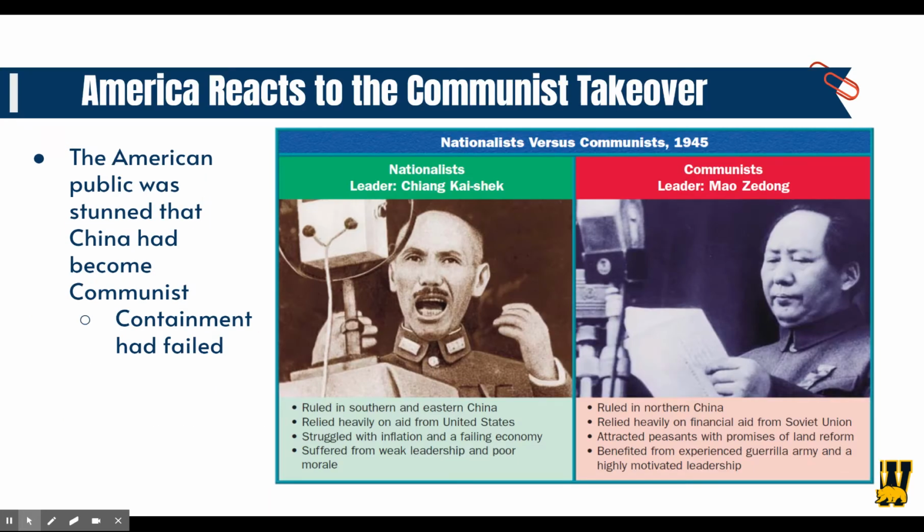America reacts to the communist takeover. So the American public was stunned that China had become communist, and in this instance, containment had failed. So here's a look at both leaders.